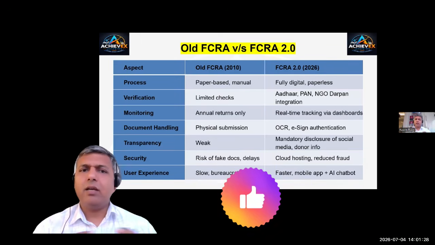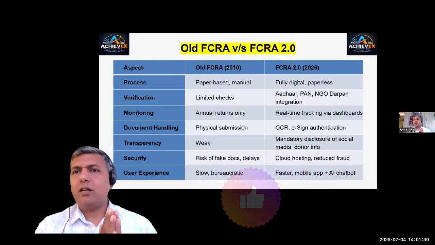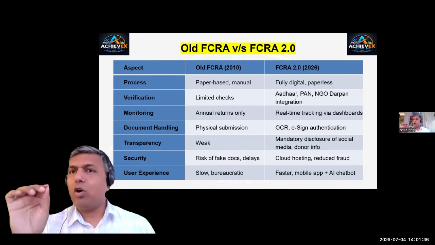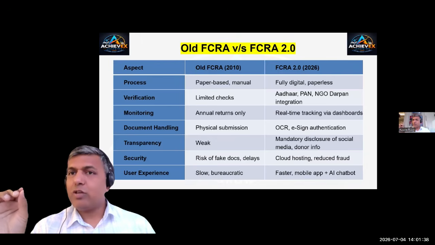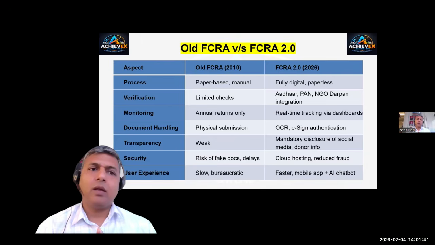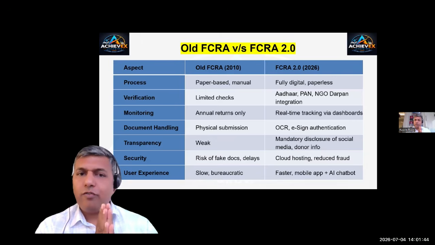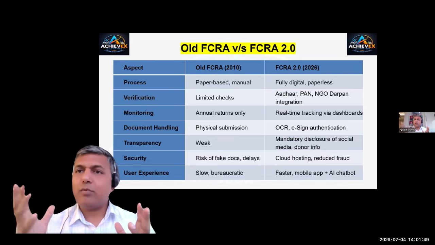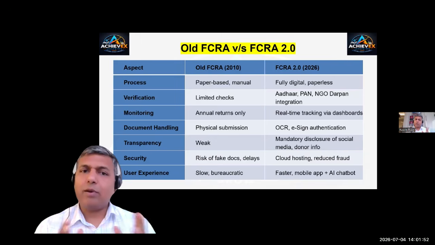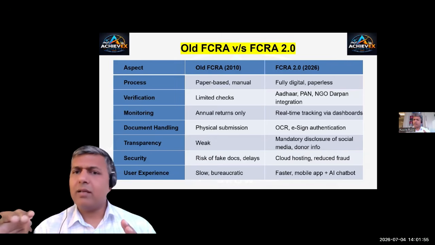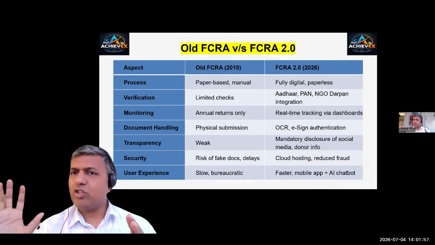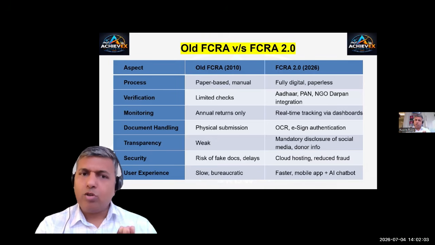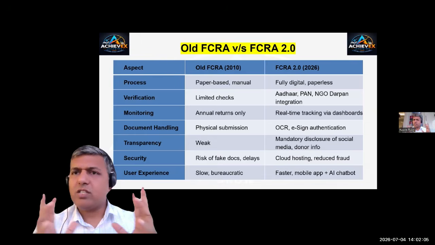When we say monitoring, annual returns were the only method by which it could be monitored. Now the monitoring is real-time tracking of the money, the source, the expenditure, and everything, even the social accounts. Document handling was physical submission of papers by the NGOs. They were delaying the entire process, requesting additional time, and so on. Now it is online, OCR based, with e-signatures for authentication and data handling. When we talk about transparency, obviously in the older system it was weak.